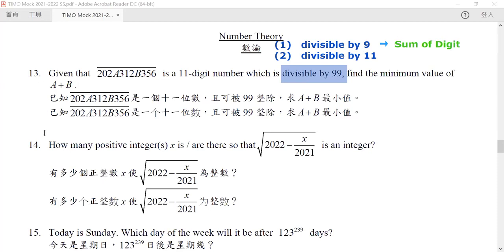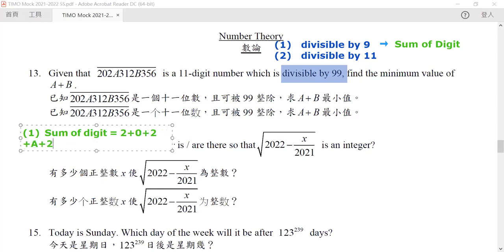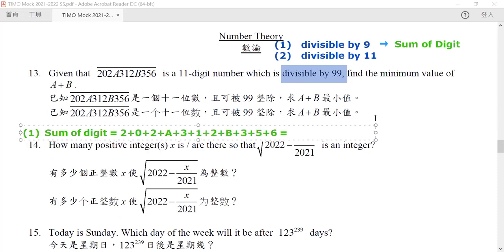So let's just look into it. For our first number, the sum of the digits in this one is equal to 2 plus 0 plus 2 plus a plus 3 plus 3 plus 1 plus 2 plus b plus 3 plus 5 plus 6. Because the whole number is divisible by 9, the sum of digits must also be divisible by 9. If we sum them all up, you will find that it is equal to 24 plus a plus b.